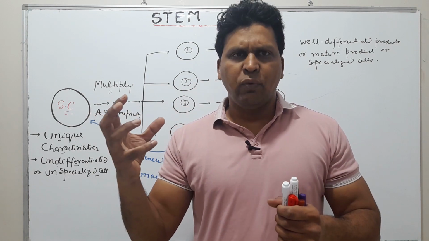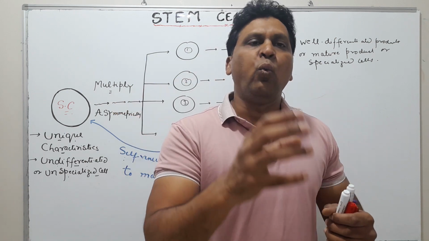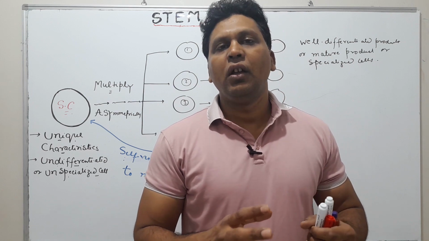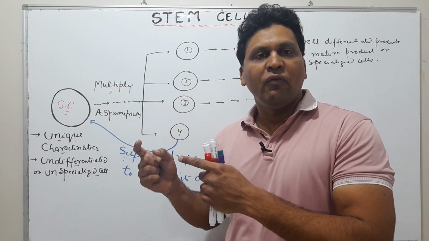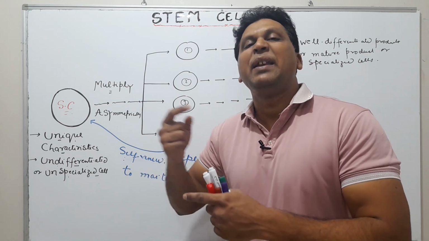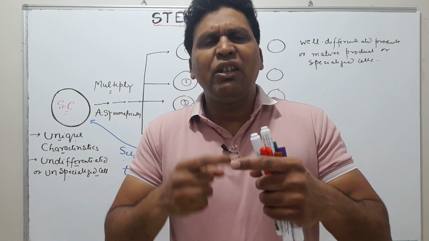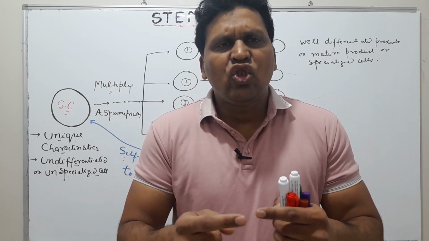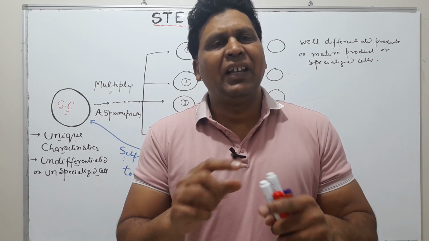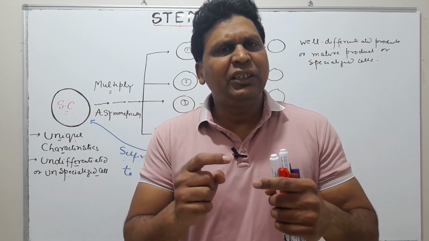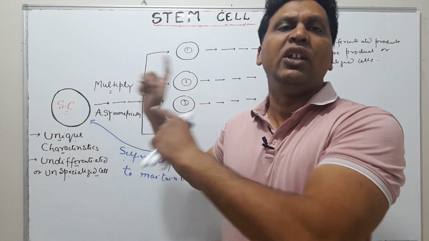One group will generate well differentiated product or mature product, and the other group will replenish. In books they write reproduce, replenish, or self-perpetuation or self-renewal. These are the same thing. It will reproduce to maintain its own population.